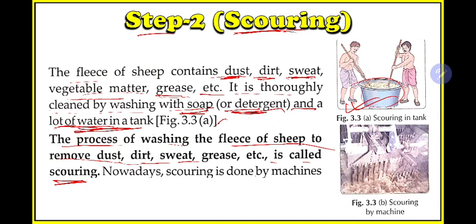So what is scouring? Scouring is the process in which the dirt, dust and grease from the fleece, that is the hair of the sheep, are cleaned. This washing process is known as scouring. Nowadays scouring is done by machines. People have developed so much that no one follows the technique of manually washing. People have developed machines; you can see this diagram more clearly in your book. Using this machine, people perform the washing process.